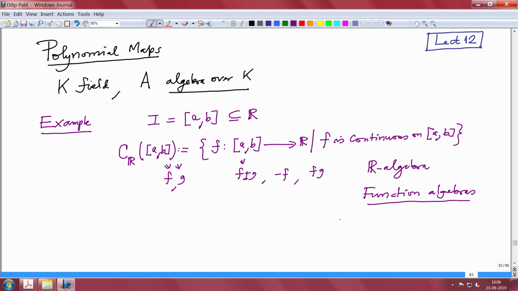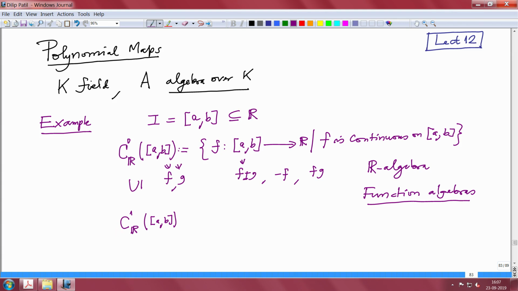Okay, now continue. Now we want to take differentiable functions. I need a notation, so I will write a 0 here. So that is the zeroth differentiable functions. Now C_R^1[a, b]. This should be the once differentiable continuous functions on the closed interval. I will not write it out because this is really only a digression for language purposes. And also we prove that every differentiable function is continuous. So this is contained here. So this is actually a sub algebra of this.